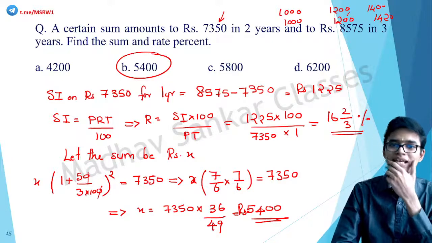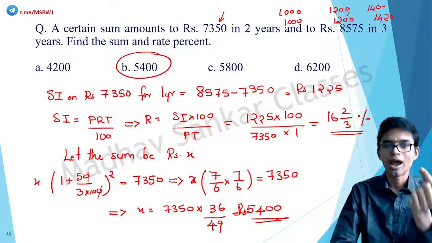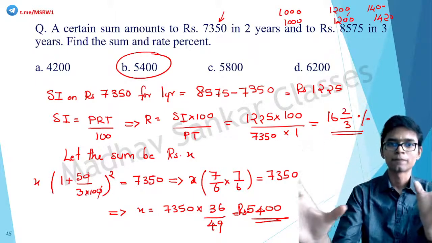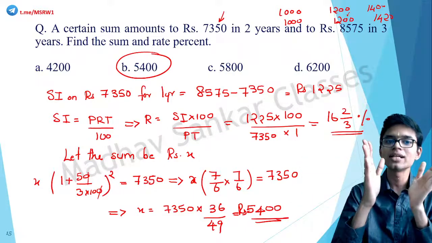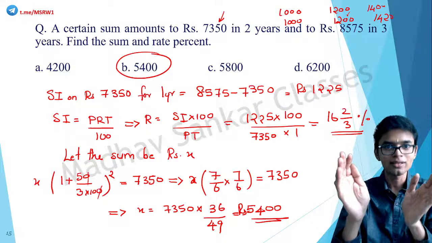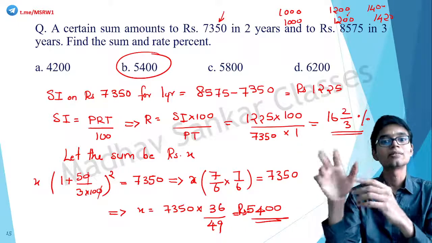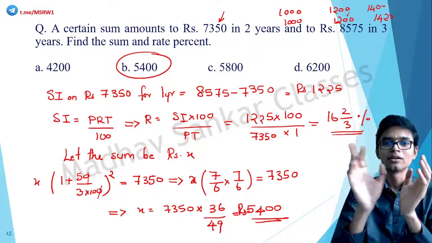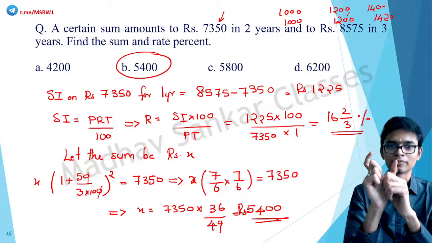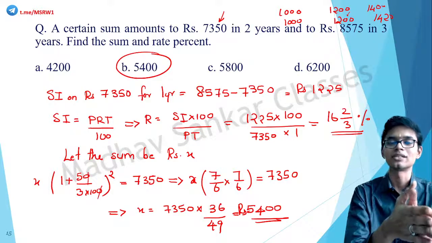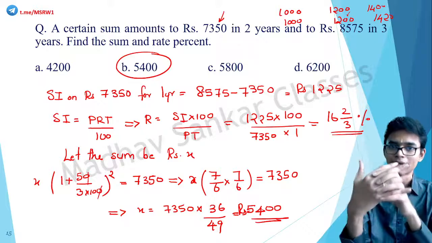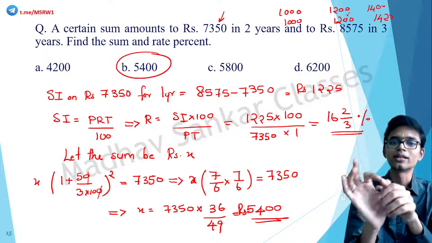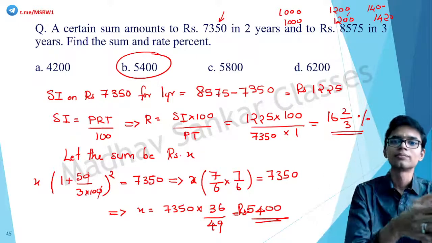Okay, here also same thing. The only point that you have to understand is when these kinds of questions come, where there are two data given. This principle is saying a certain sum amounts to rupees something in some years and something else in something else years. When these kinds of questions are given, that difference between the amount, you can take that as simple interest. Okay, apply the formula for simple interest to get the unknown value. That is here in this case, it is the rate. You will get the rate. Using that, find the compound interest.